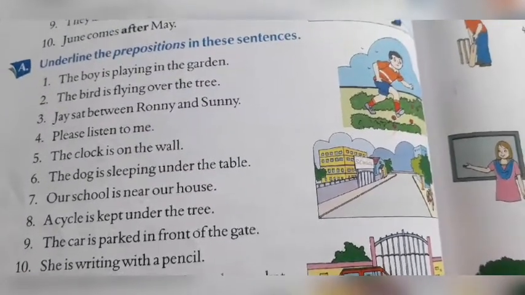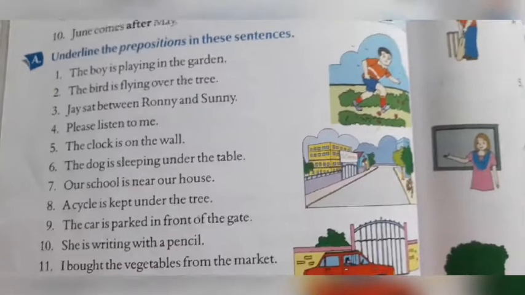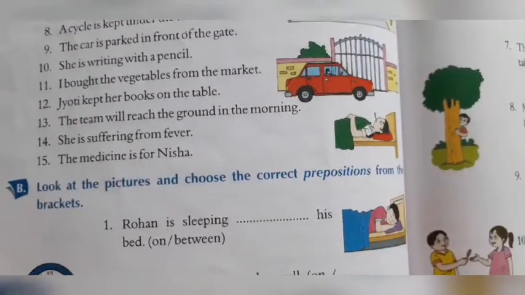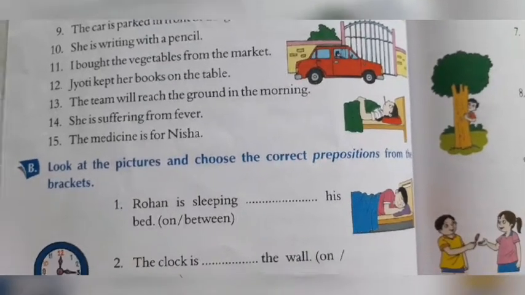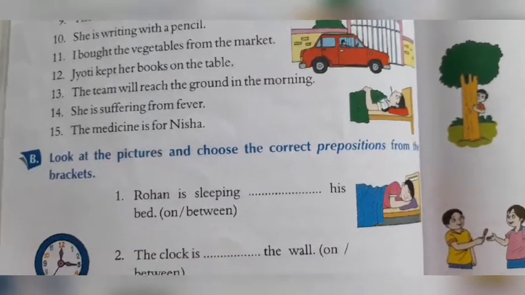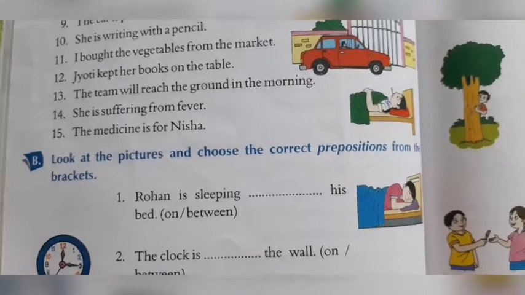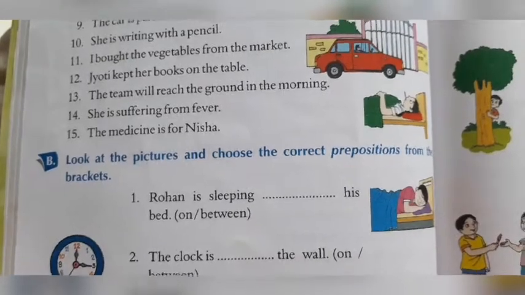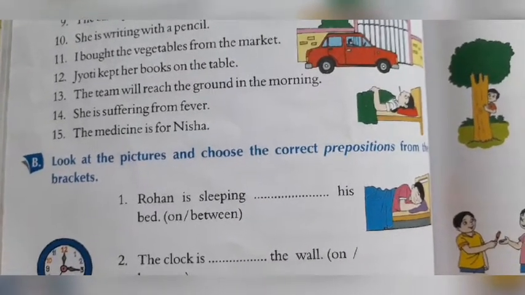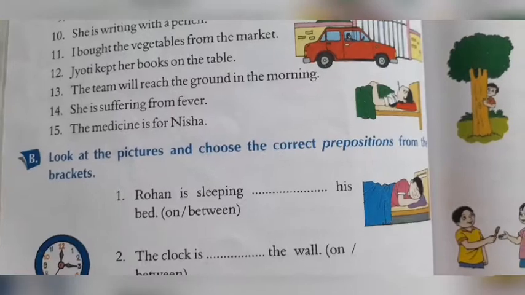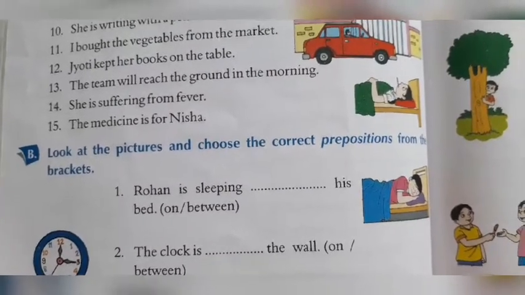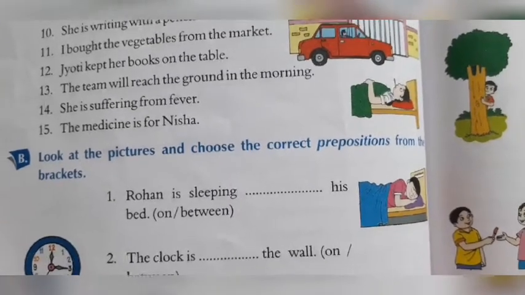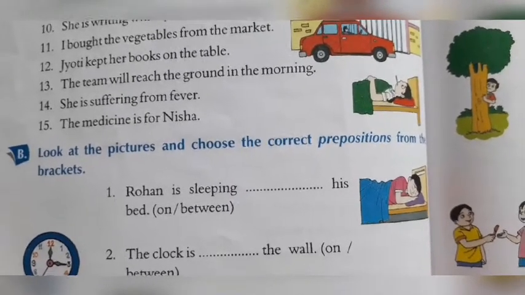Yesterday we finished exercise A. Underline the preposition in these sentences. Today we are going to start with exercise B. Look at the pictures and choose the correct prepositions from the brackets. I already told you that whenever you start any new exercise, read the heading twice. At least 2 times you should read the heading carefully and understand what they are asking you to do.